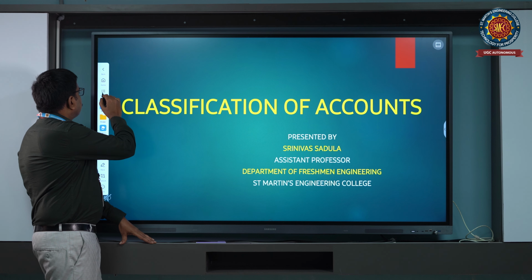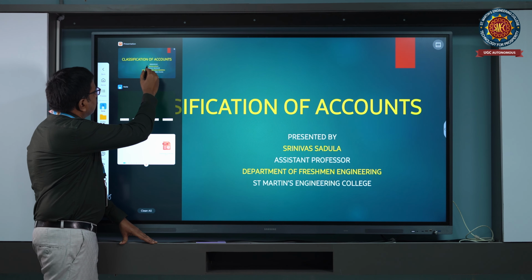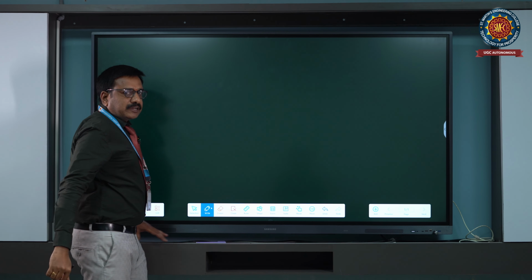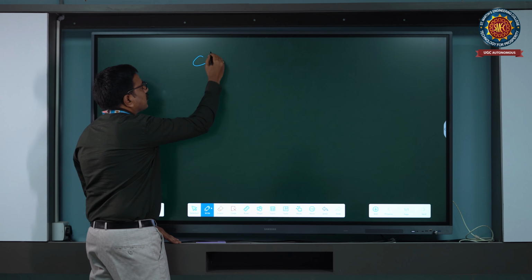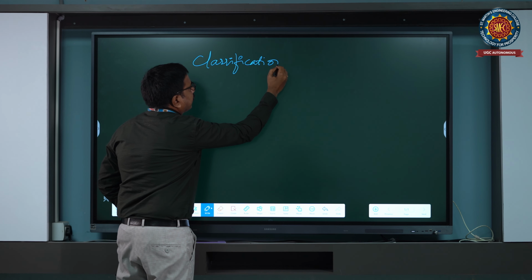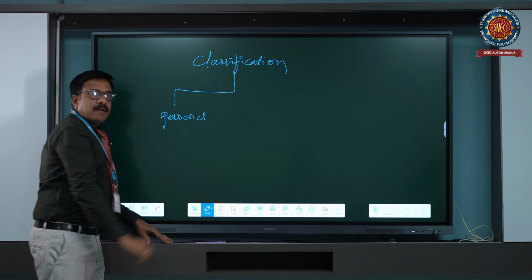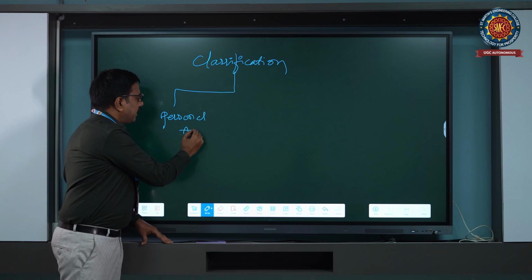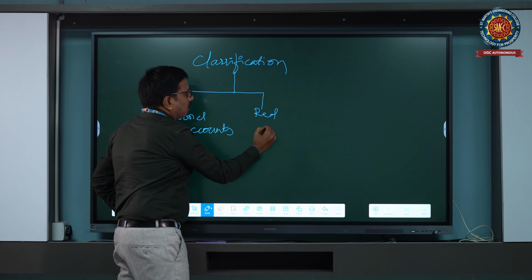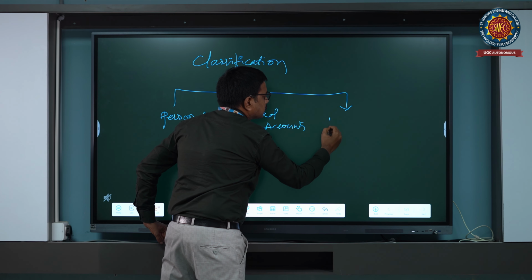Okay, so today we are going to discuss the classification of accounts. There are two types of classification of accounts. Mainly, we can see personal accounts and real accounts, and the last one is the nominal account.